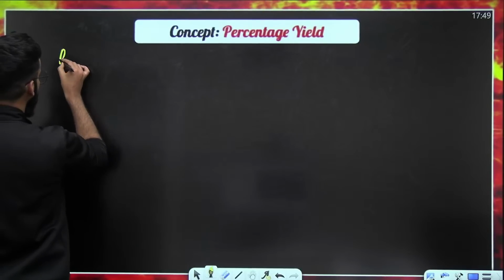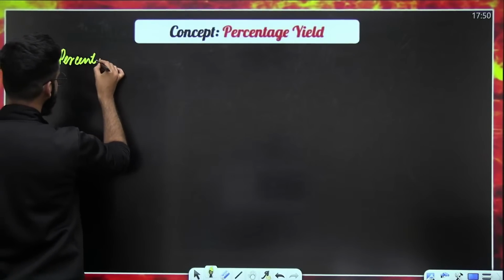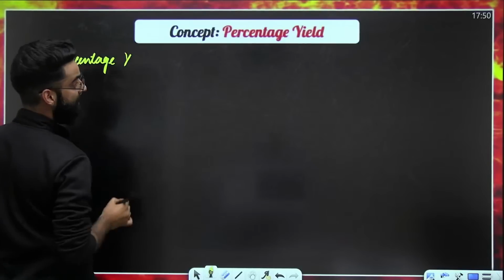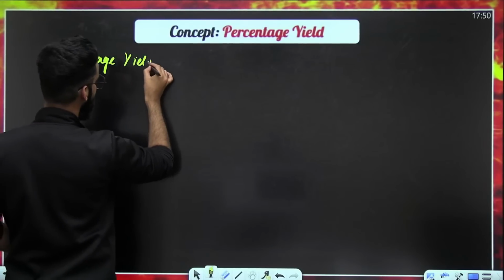So first of all, percentage yield. What is the spelling? Y-I-E-L-D, yeah?